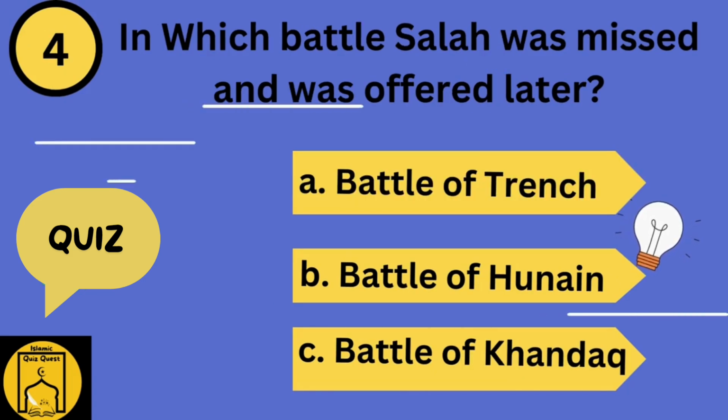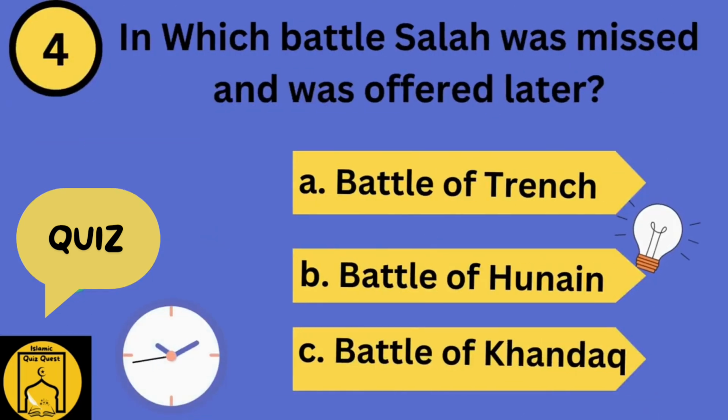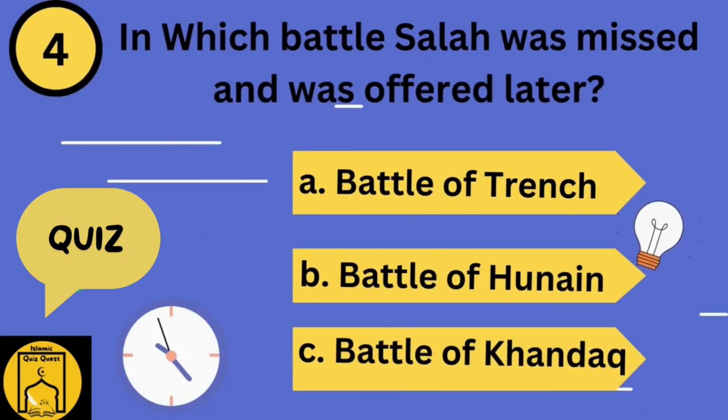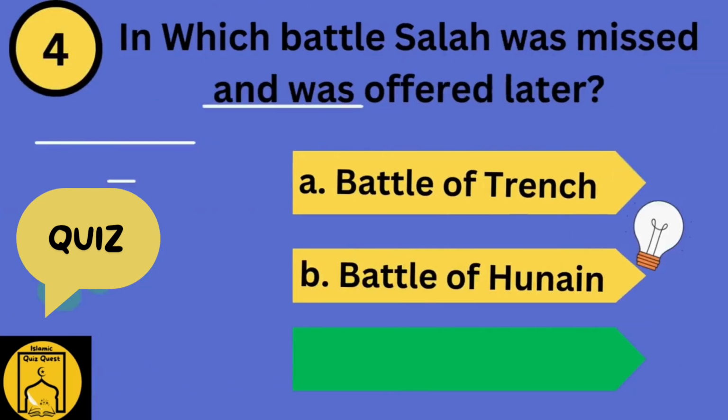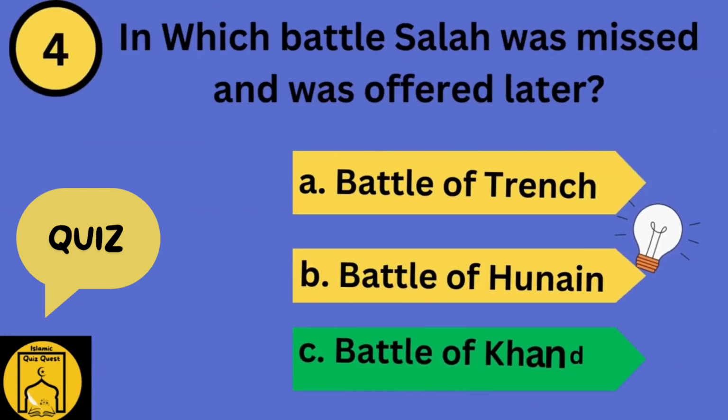Salah was missed and was offered later. Option A, Battle of Trench. Option B, Battle of Hunain. Option C, Battle of Khandaq. Guess the right answer. The right answer is Option C, Battle of Khandaq.